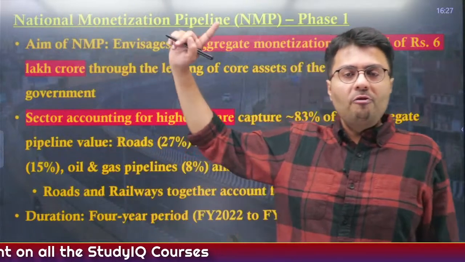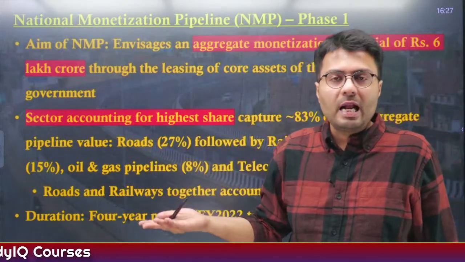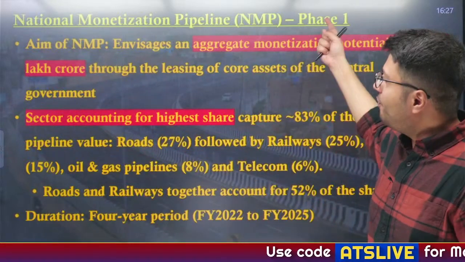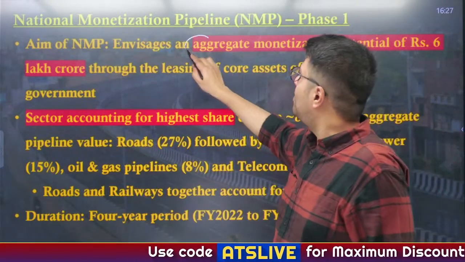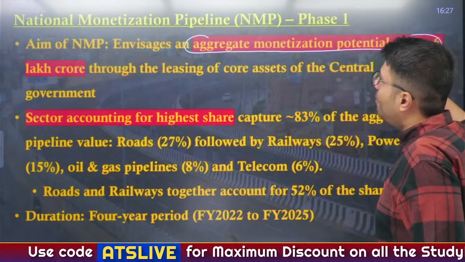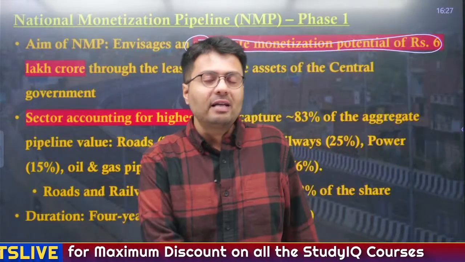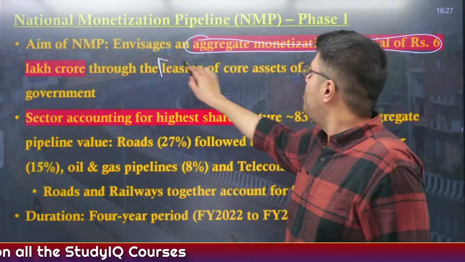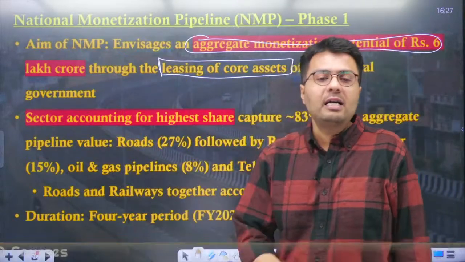Now, the government, to monetize its infrastructural assets, brought a scheme known as the National Monetization Pipeline. In phase 1 of the scheme, the government envisaged an aggregate potential of 6 lakh crore worth of assets to be given to the private sector, in the form of leasing of core assets only of the central government.